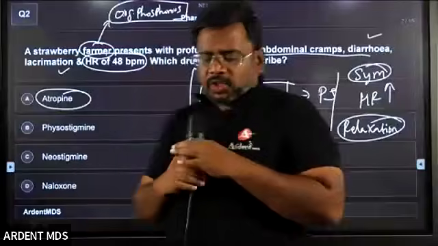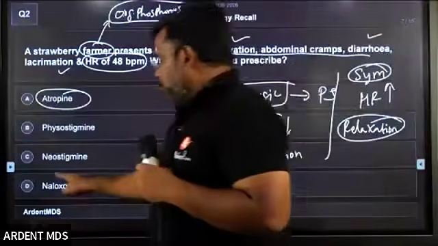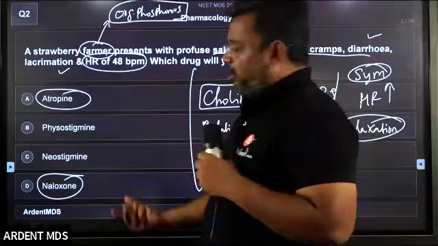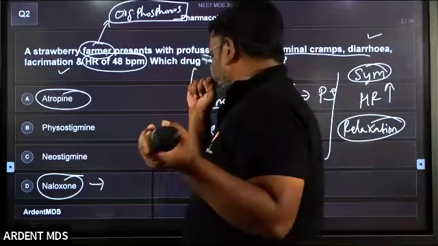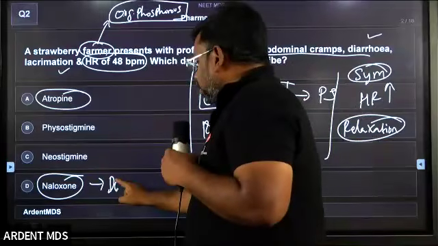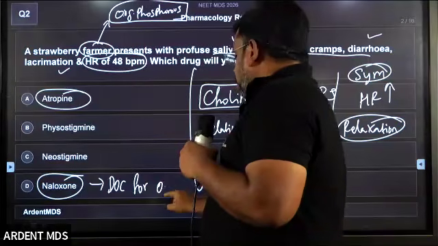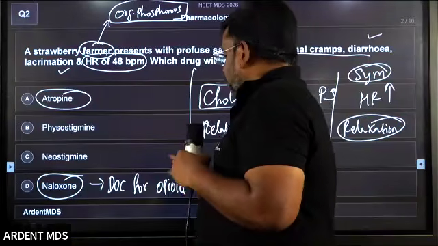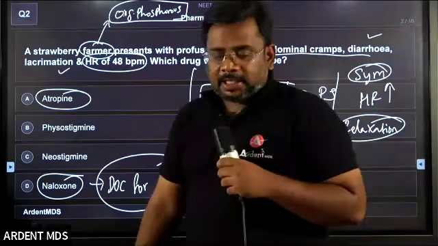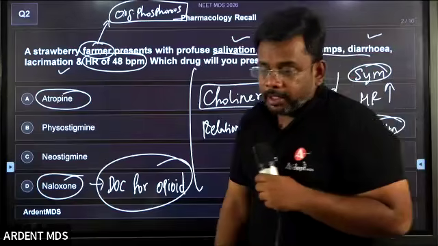What about naloxone, students? Whenever you see naloxone, it is the drug of choice for opioid poisoning. Yes, drug of choice for opioid poisoning is naloxone. Yes, Yamini good, Shreya good.